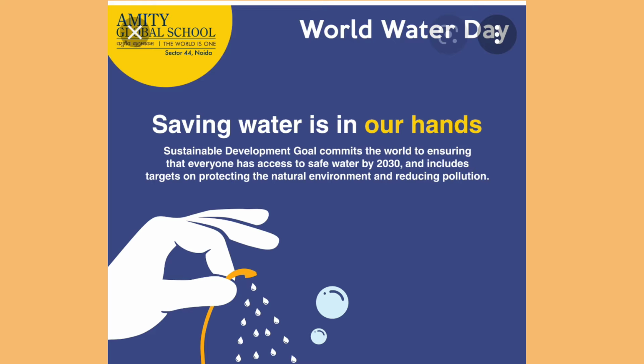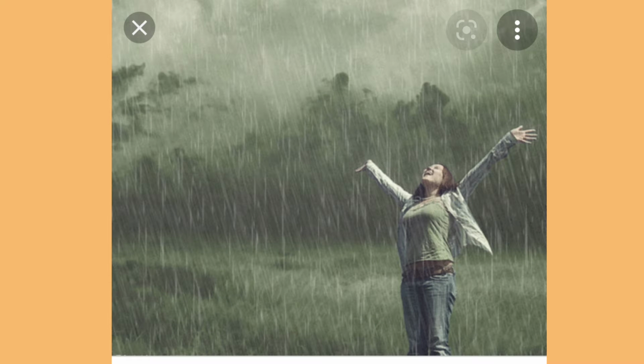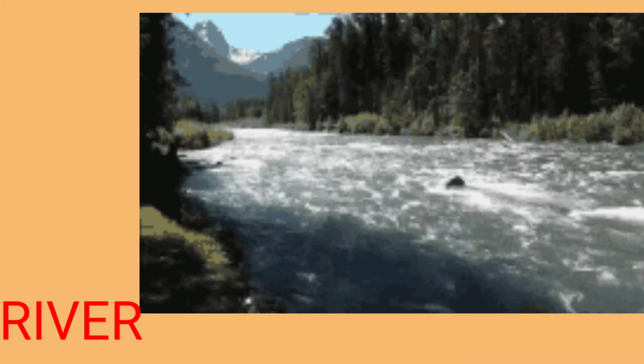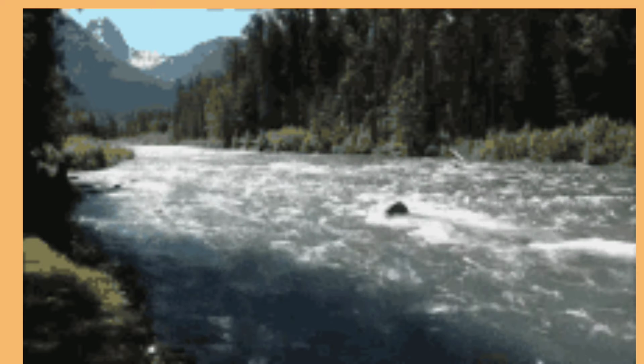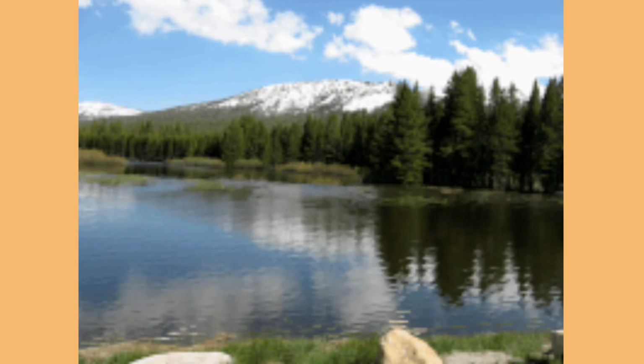Now, let me explain the water cycle. Did you know that rain is the primary source of fresh water? Rivers, lakes, and groundwater are only the secondary sources of water. The water of rivers, lakes, oceans, and seas evaporates in the form of vapors and forms clouds.